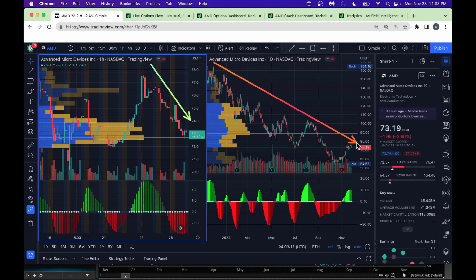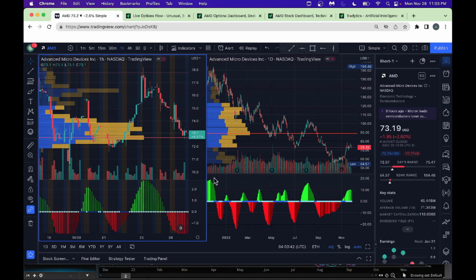And from a Lazy Bear indicator perspective, in the 1 hour chart, it's basically trending negative. It's trying to stabilize, as you can see here. And in the daily chart, it's getting tired. Look, it went higher, and now it's kind of getting tired, trying to get lower here. So it's indicating some weakness right now in AMD.